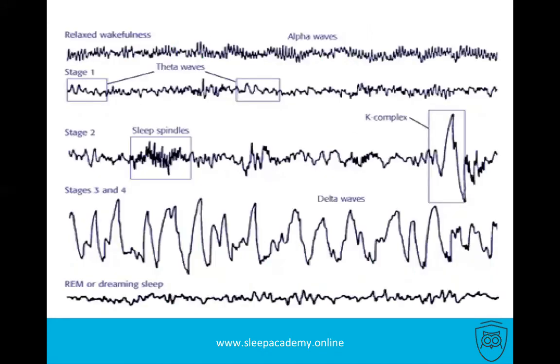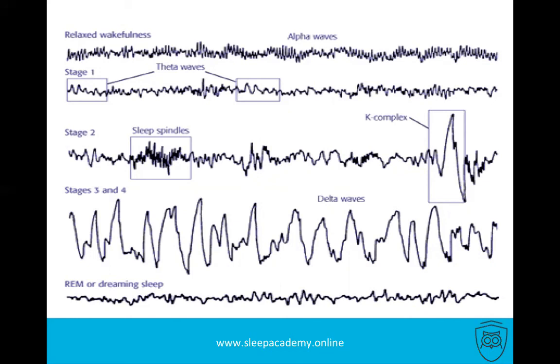And this might be just a 30-second epoch. So in the sleep lab, we measure every 30 seconds of a person's sleep during the sleep study. We need to sit there and practically watch them sleep on the screen, and we watch which stage, and then we report. We write a report after half an hour of each sleep. We write what kind of sleep that is and which stage the person is in.